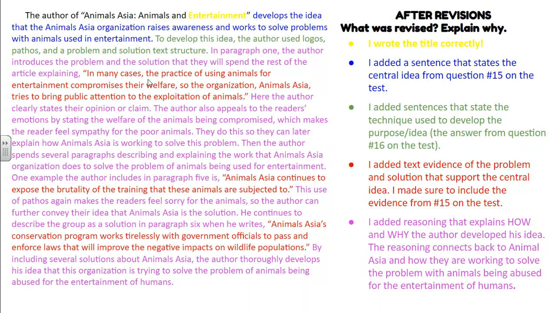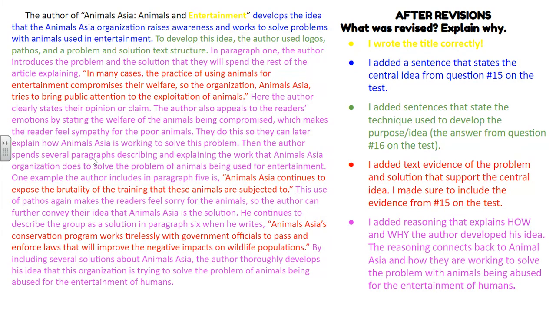How does this evidence prove that the author is using pathos? How does this evidence prove that the author wanted to convey this idea? They do this so they can later explain how Animals Asia is working to solve this problem. Again, I'm connecting everything back to Animals Asia, which is my central idea, my topic. Working to solve the problem. Problem and solution text structure.